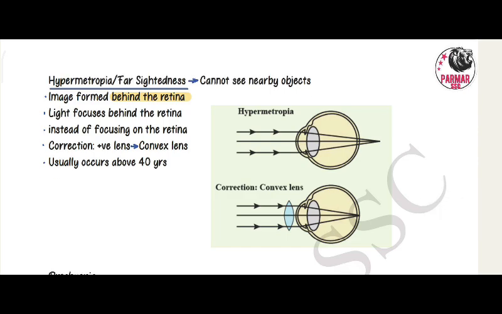Hypermetropia, farsightedness, cannot see near objects. Image formed behind the retina. Light focuses behind the retina instead of focusing on retina. Correction, positive lens, convex lens. Usually occurs above 40.